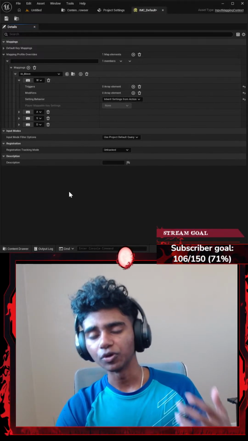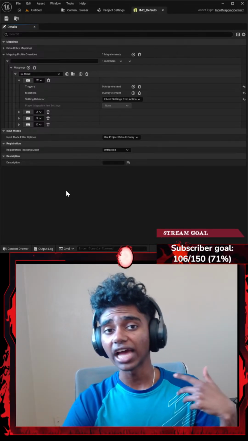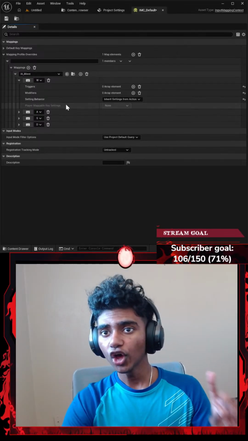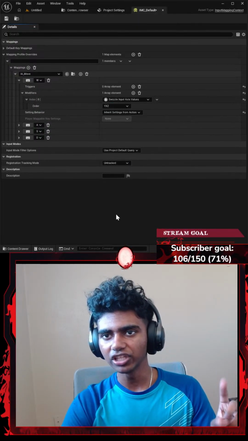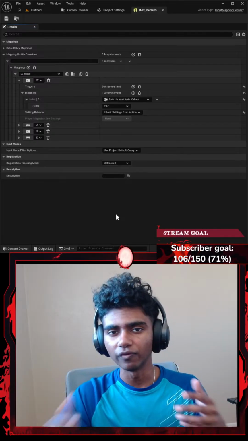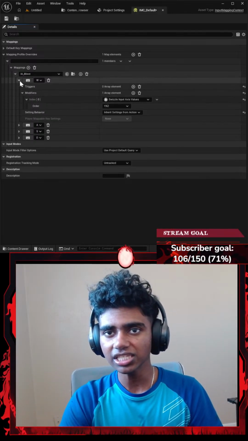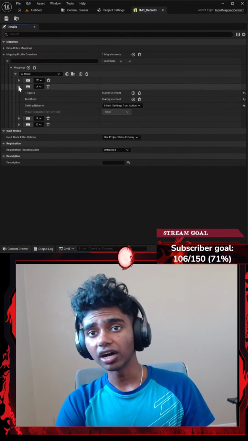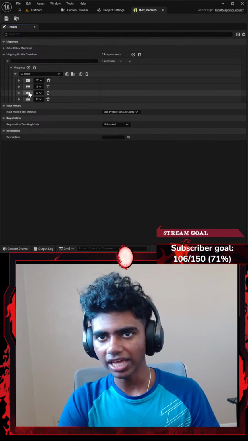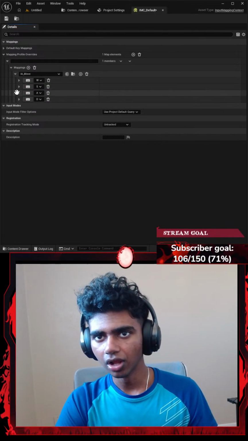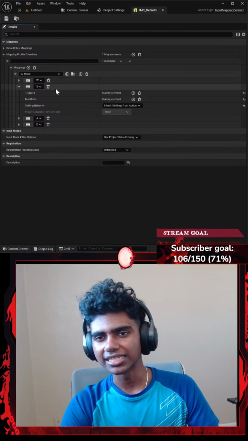Now, when I click W, I want to move forward in the Y-axis. And if we want to move in the Y-axis, we have to add a modifier called the Swizzle Input Axis Value that basically gives us access to move in the Y-axis, because the default is the x-axis, if that made any sense. Now, next up for this is A, right? W-A-S-D. I think it's W-S. This should have been S. That should have been A and D. There we go. Okay, now for S, I want to move backwards in the y-axis.